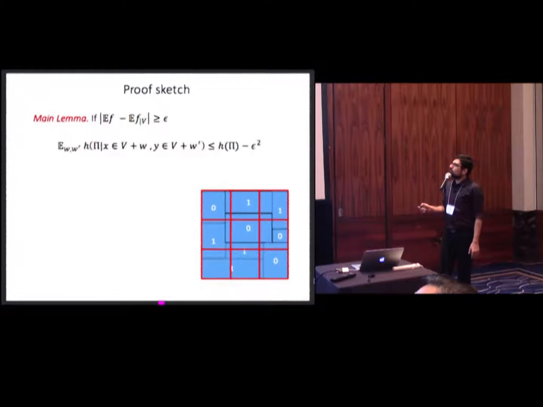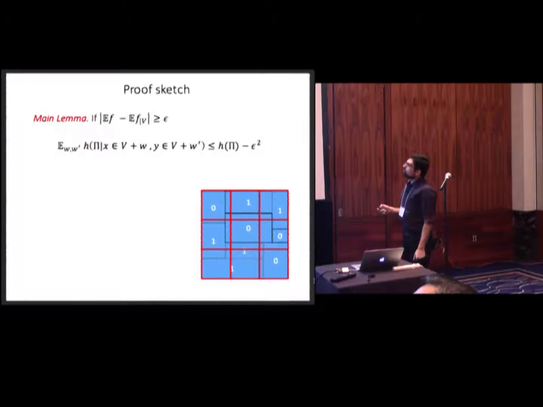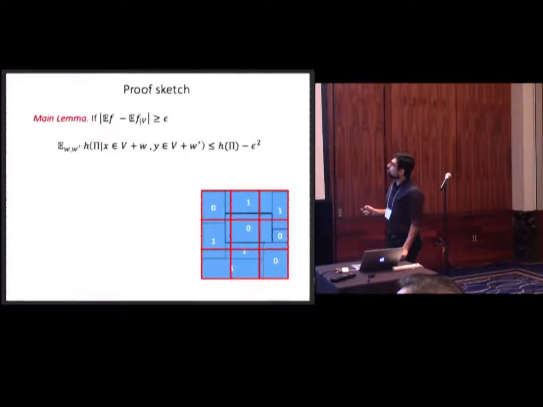We say anywhere that you have a function and you can find a subspace that the difference between this average and the average over the subspace is far apart, then if you look at the entropy of this random variable that I just explained, and you average it over all its restriction to different cosets. So for each random variable, you just restrict it to every coset, and you average it over all cosets. This average drops by like epsilon squared compared to the entropy of the whole space.